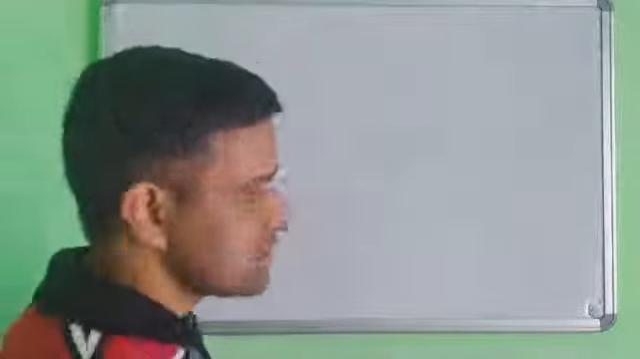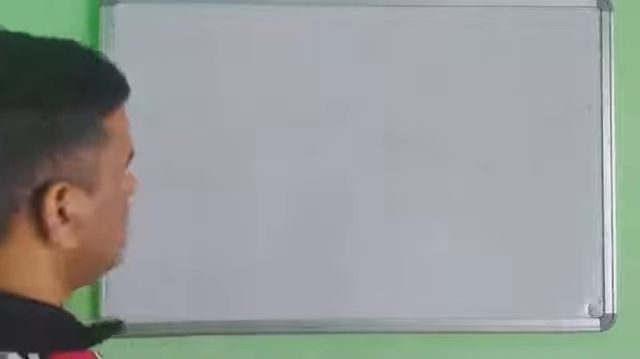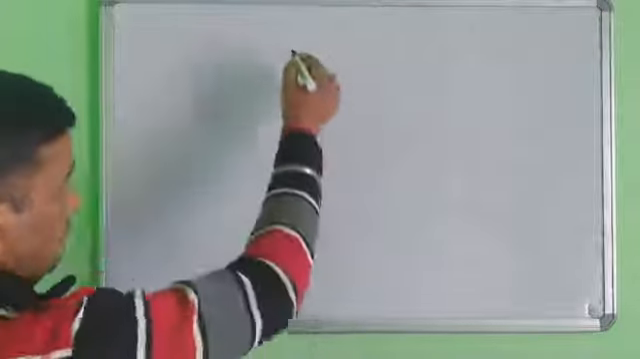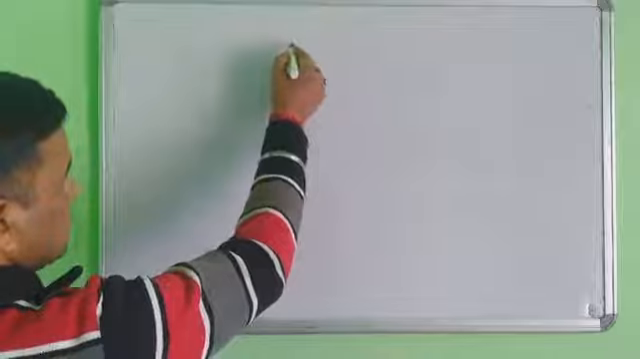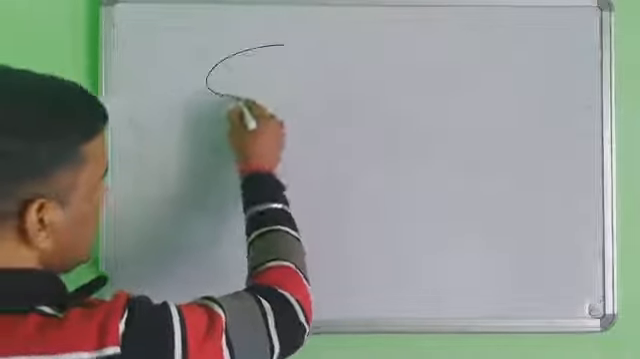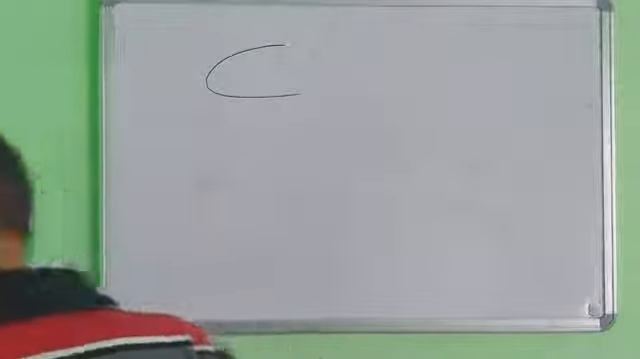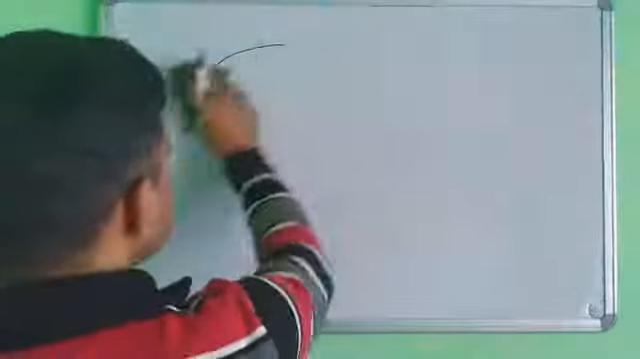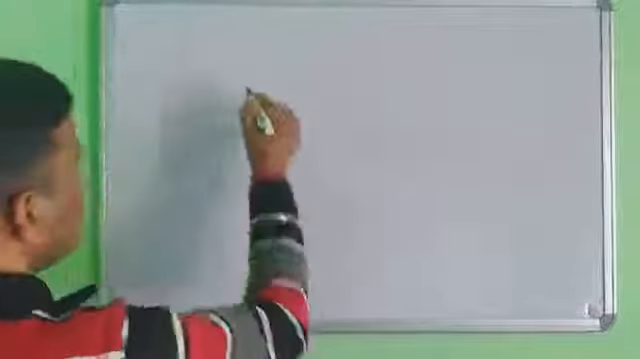Yes students, we will discuss the types of ellipse here. First, when the major axis is the x-axis, the ellipse will be formed in this shape. The ellipse will be formed in this shape when the major axis is in this direction.